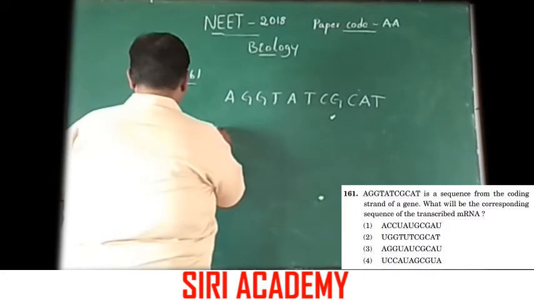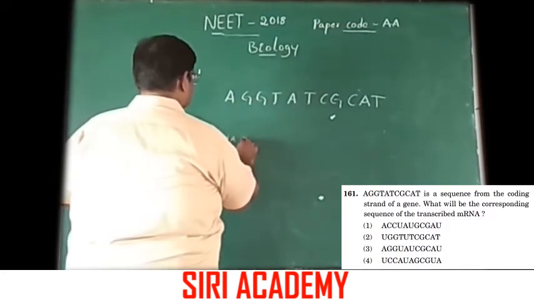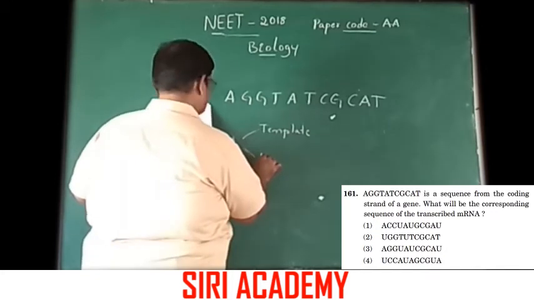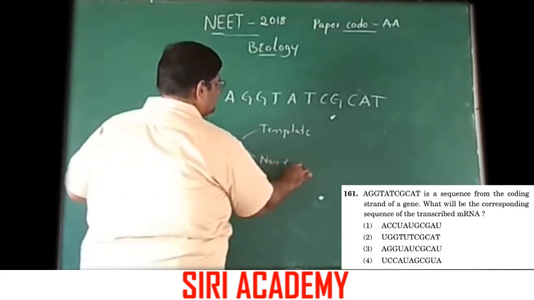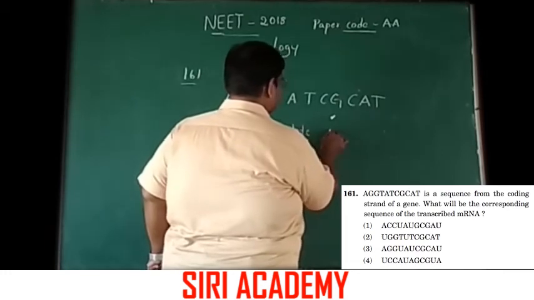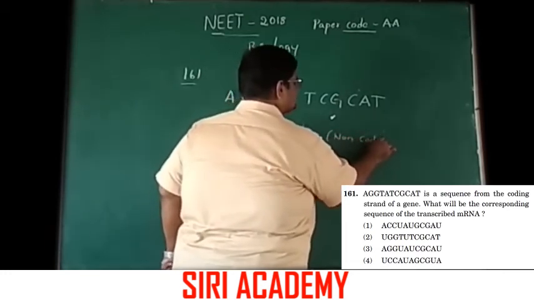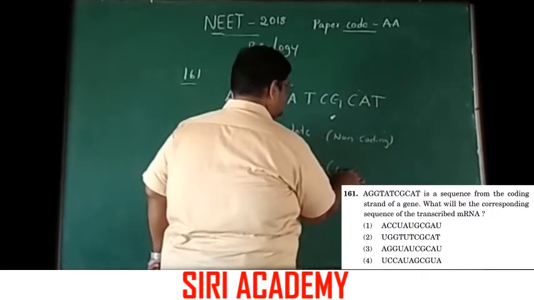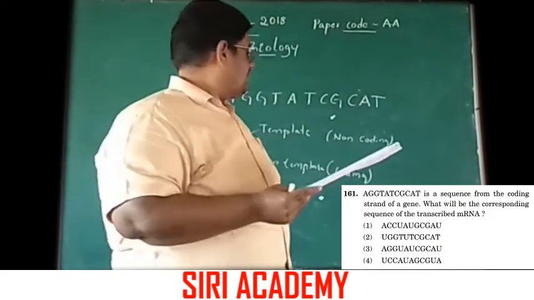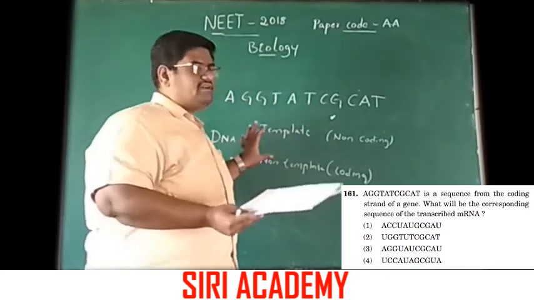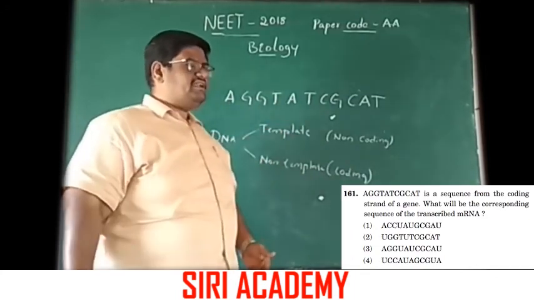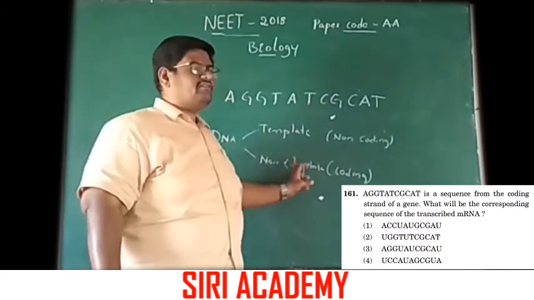In DNA, one is the template strand, another one is the non-template strand. The non-template strand is the coding sequence. The mRNA formed from the DNA is by the template strand, and its sequence matches the non-template strand.